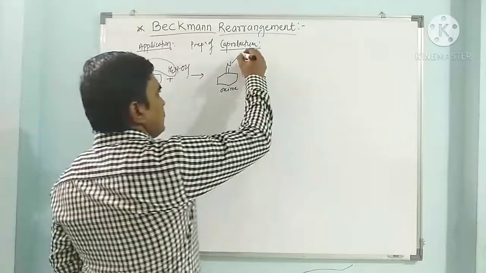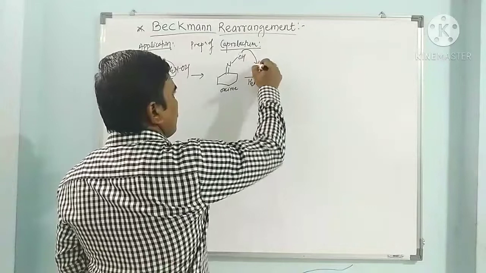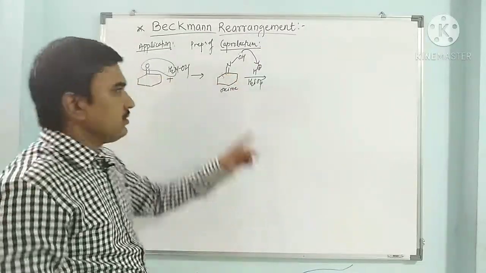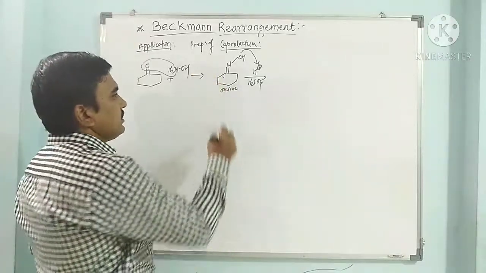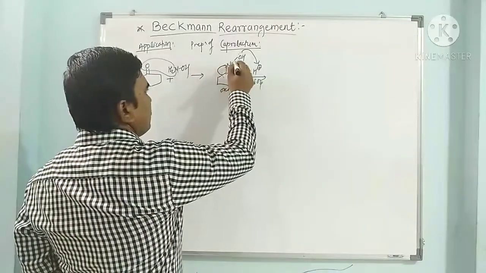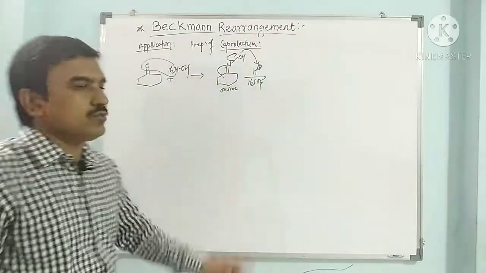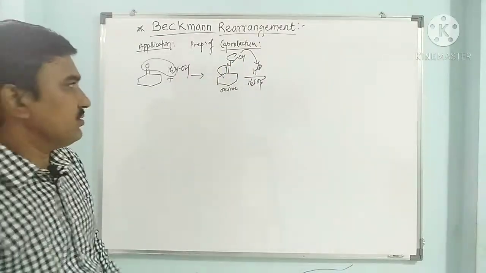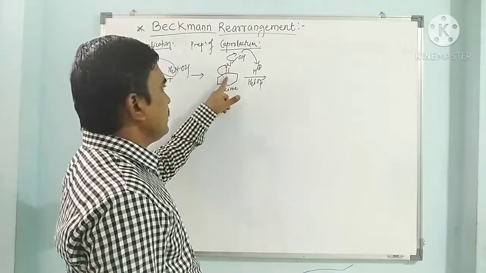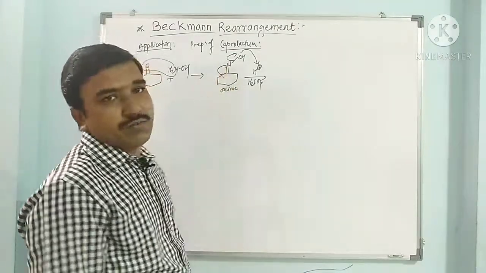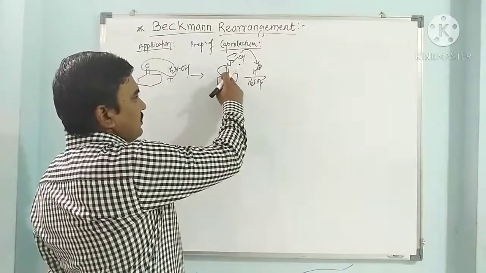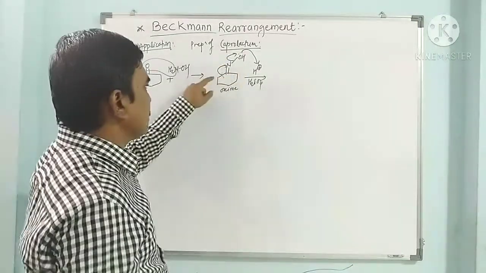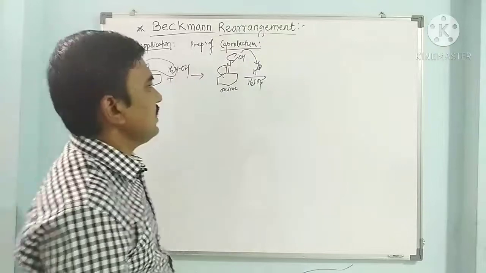here it gets protonated, and the bond to the adjacent carbon is cleaved, and it attacks here and dehydration takes place. So the water molecule is lost and this bond shifts to the nitrogen. Earlier it was a 6-membered ring, now it becomes a 7-membered ring, because this carbon is now joined to the nitrogen.